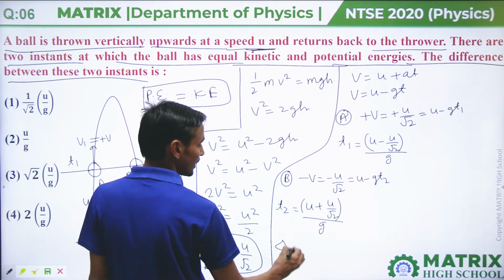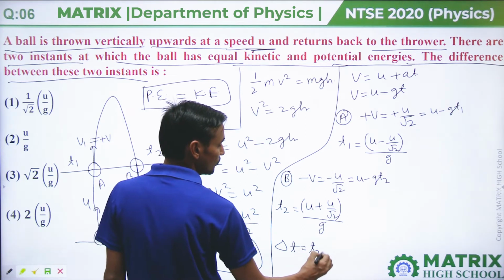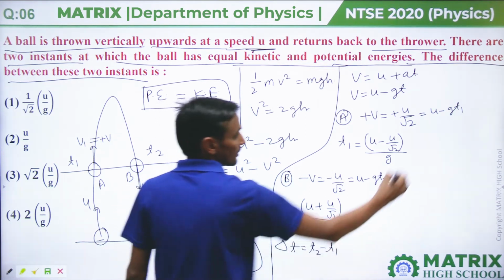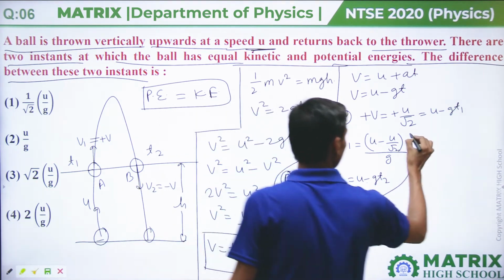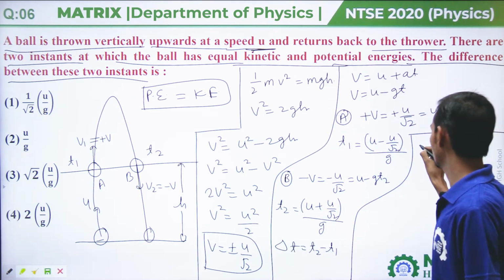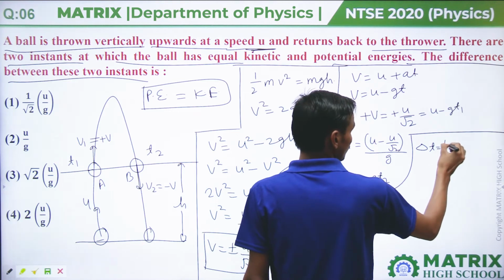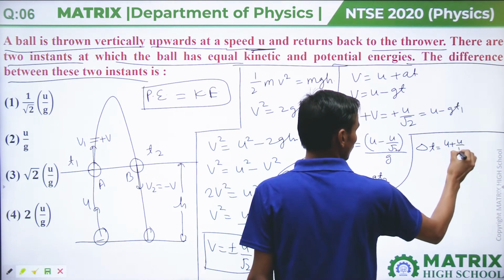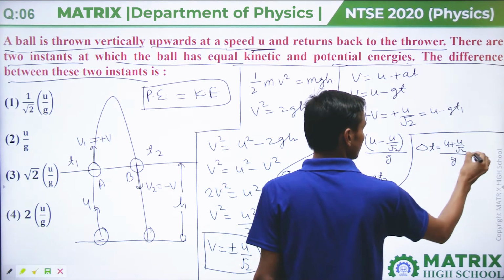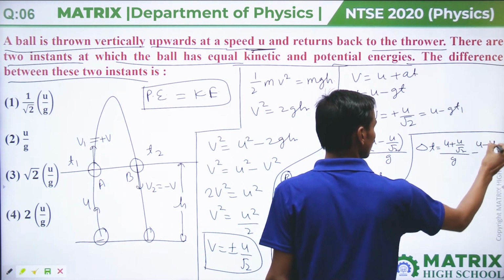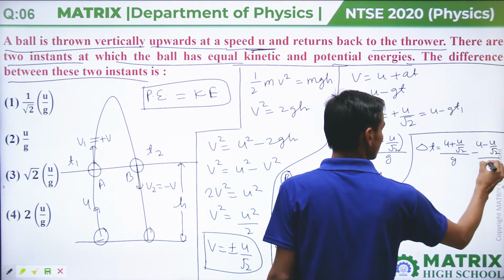Then the time delta t equals t2 minus t1. Time between these instants will be t2 minus t1. Then delta t equals u plus u by root 2 upon g, minus u by root 2 upon g.